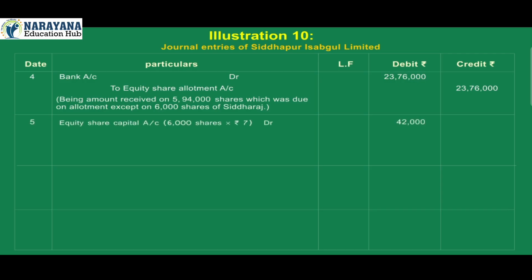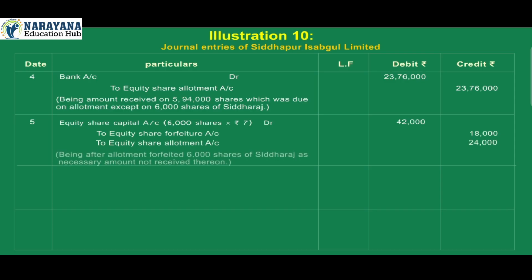5. Equity share capital account debit 42,000, 6,000 shares into rupees 7, to equity share forfeiture account credit 18,000, to equity share allotment account credit 24,000. Being after allotment forfeited 6,000 shares of Siddharaj as necessary amount not received thereon.